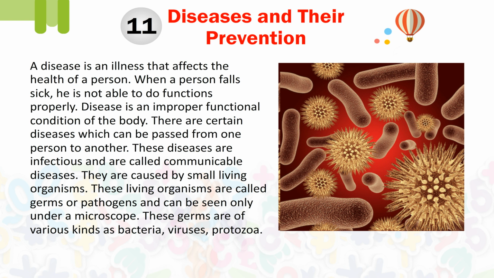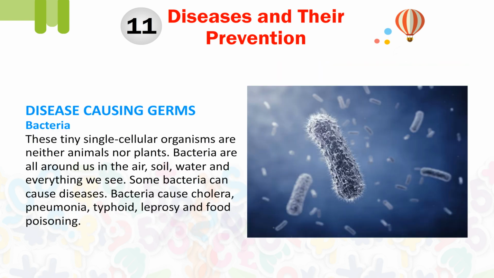There are certain diseases which can be passed from one person to another. These diseases are infectious and are called communicable diseases. They are caused by small living organisms. These living organisms are called germs or pathogens and can be seen only under a microscope. These germs are of various kinds as bacteria, viruses, protozoa.